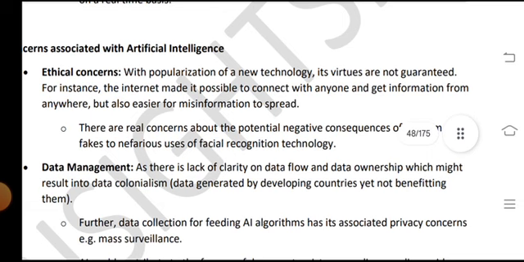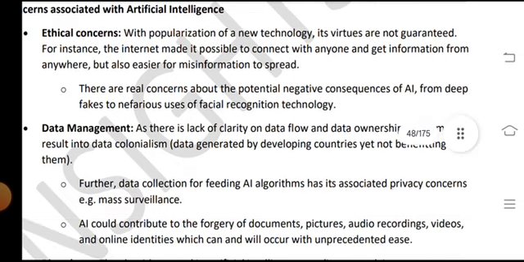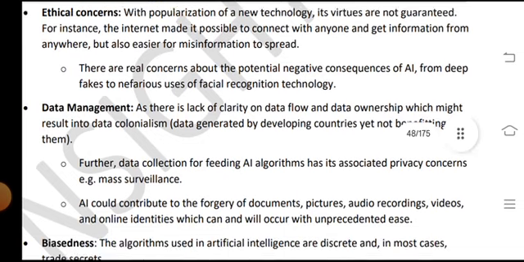With the proliferation of any new technology, its virtues are not guaranteed. For instance, the internet made it possible to connect with anyone and get information from anywhere, but also made it easier for misinformation to spread. There are real concerns about the potential negative consequences of AI, from deepfakes to nefarious use of facial recognition technology and data manipulation.